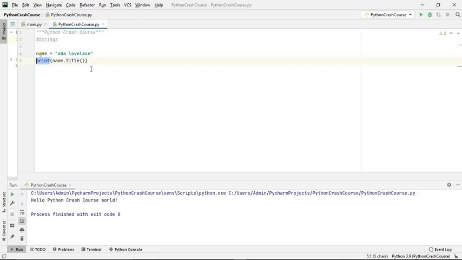These are a variety of ways we can handle strings. Here the string that we have initialized is Ada Lovelace, and here we are invoking one function called title, so that these two words become title case. Let's run it and we'll understand that. You can see that A has become capital and L has become capital. So this is a title case.